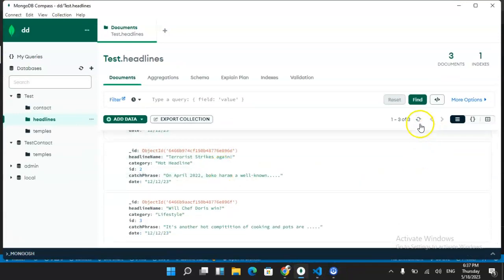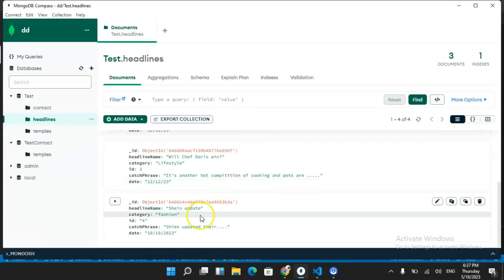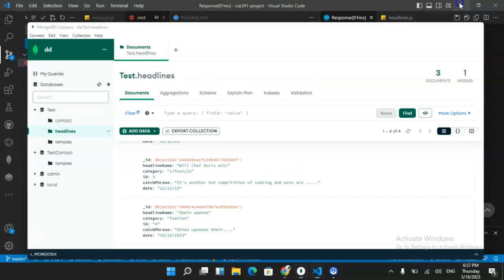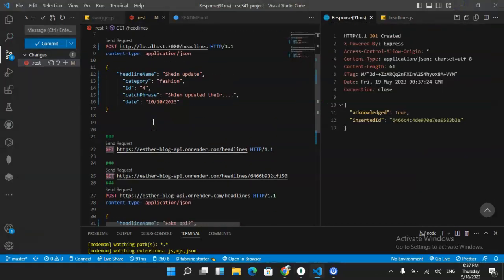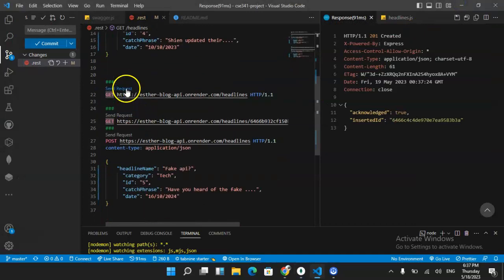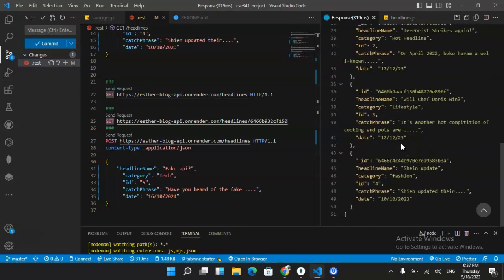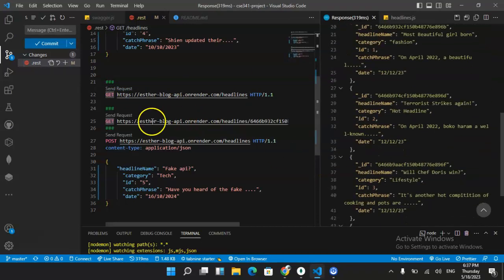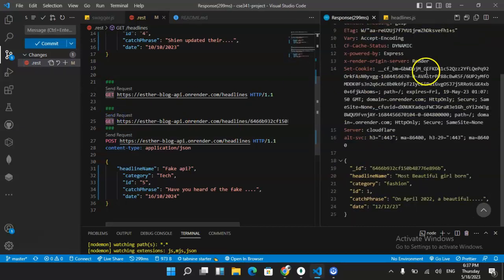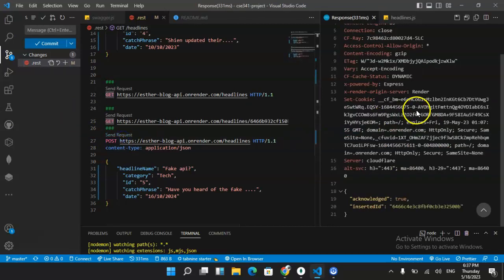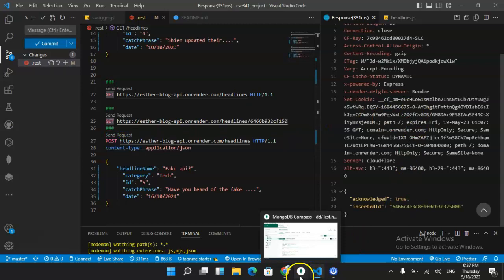So I'll check this. I have to refresh. Okay, yep, here it is. Shin update, fashion. So that's working fine for localhost. So I'm going to do the same thing for the vendor, and it's also working. I am going to send this, and it's also working, and I'm also going to send this. Yep, and it's working fine.